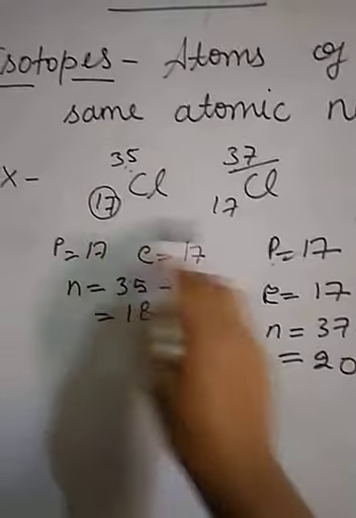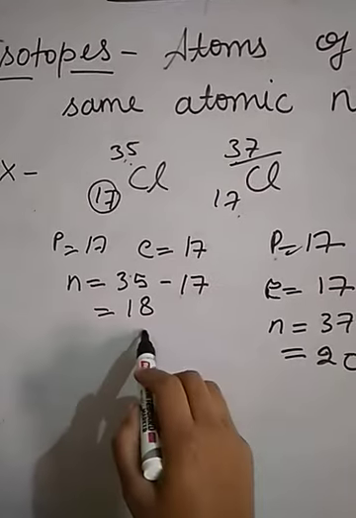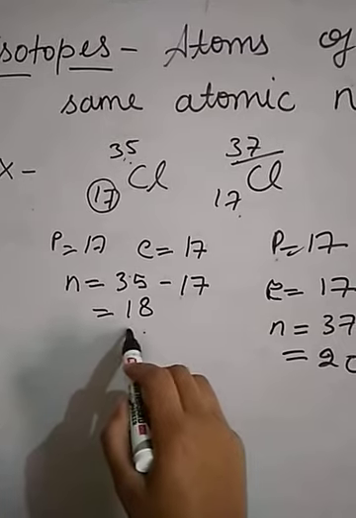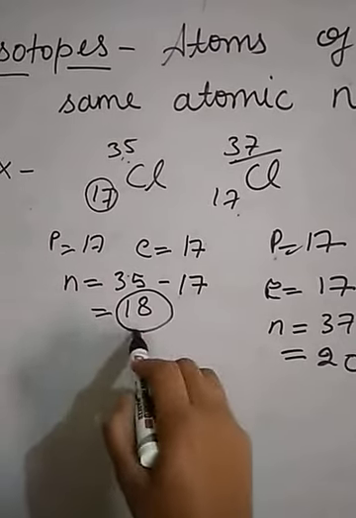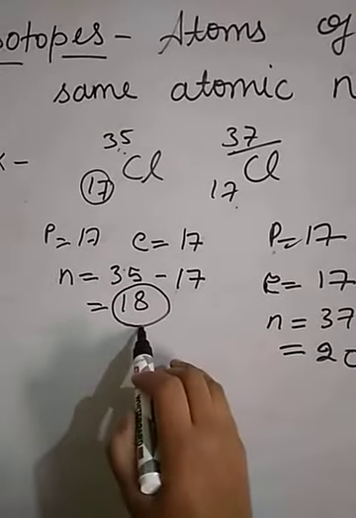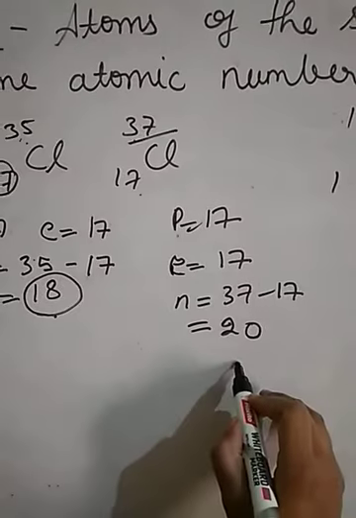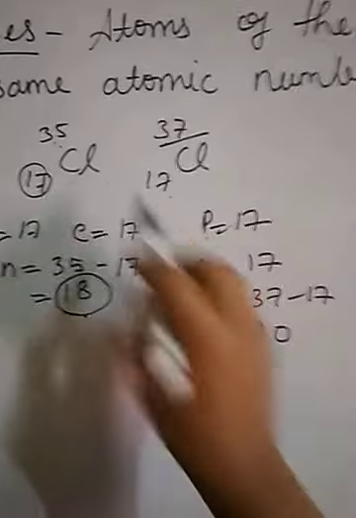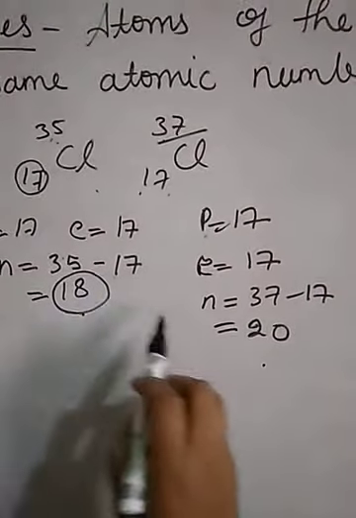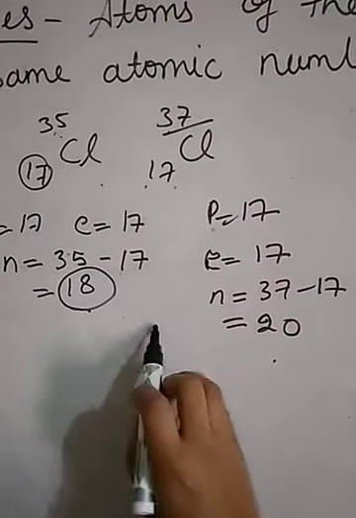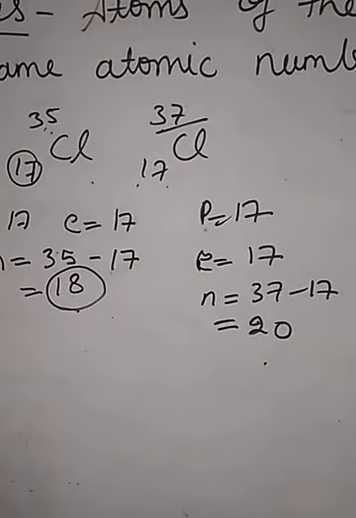So the atomic number is the same, but the mass number is different due to the different number of neutrons in their nucleus. Here the number of neutrons is 18 and here the number of neutrons is 20. It means in both isotopes, what is different? There is a difference in their number of neutrons.